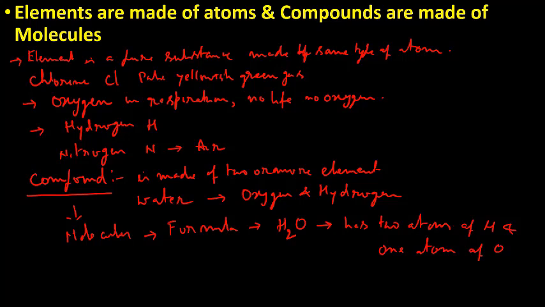So an element is a pure substance made up of same type of atoms, or an element is a pure substance which cannot be broken into further simpler substances. Whereas a compound is made of 2 or more elements. Okay. Can you give some more example of compound? Can you give one more example of compound?